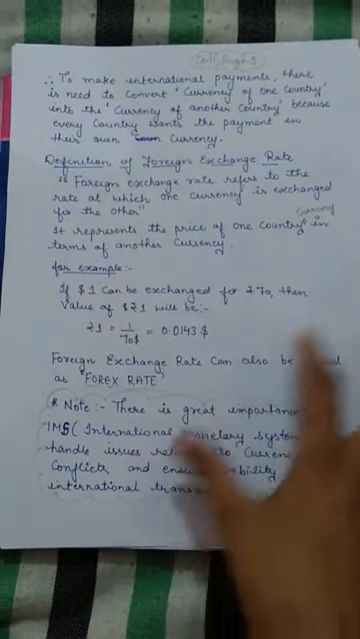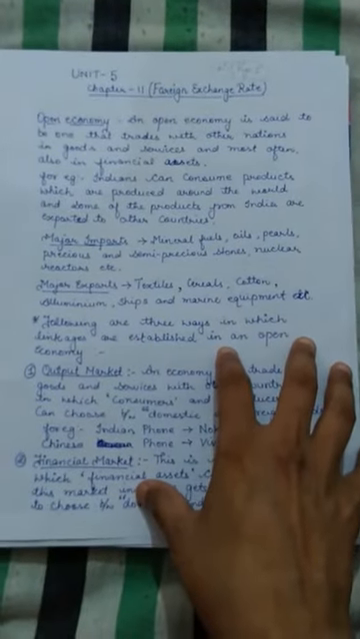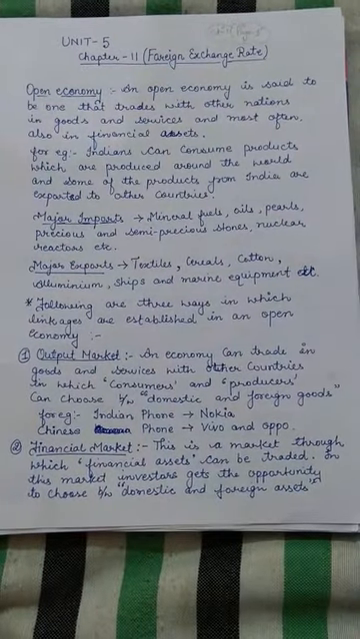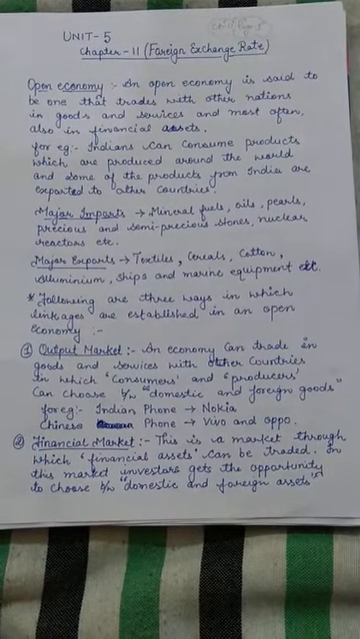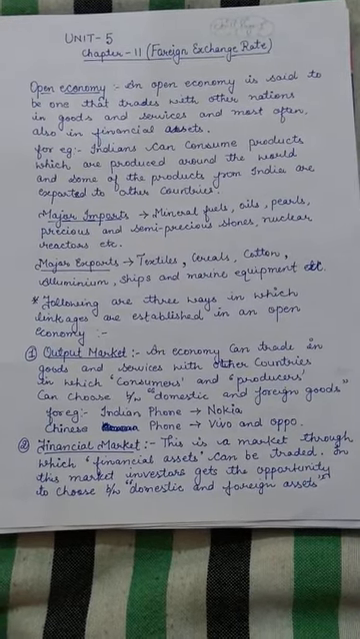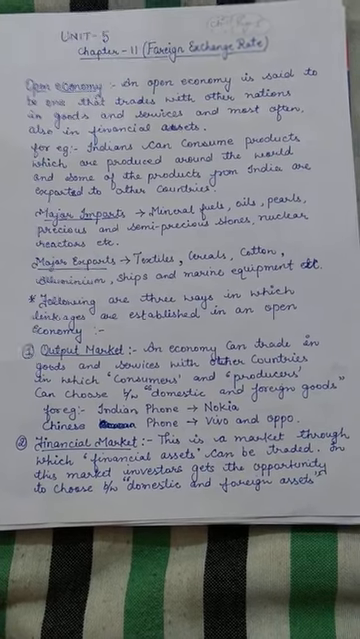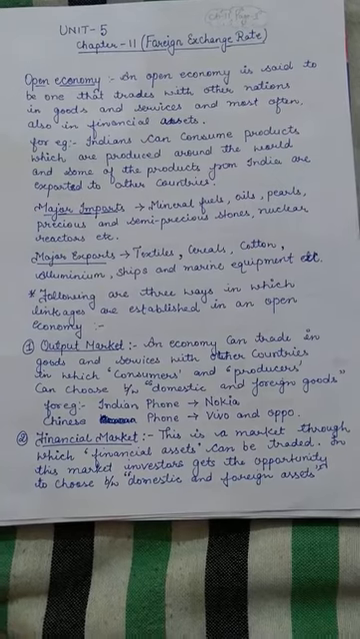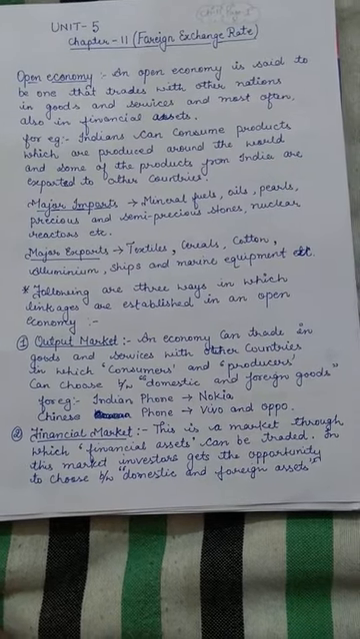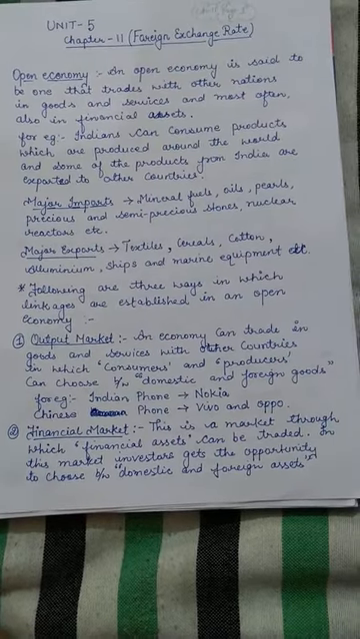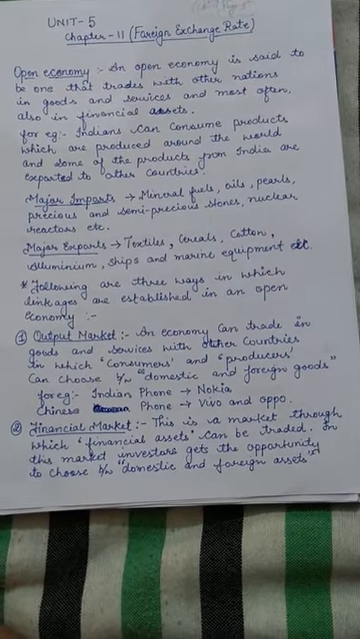So let me make once again a brief overview of the topics. First, we have done the meaning of open economy, an example of open economy, then a few examples of major imports I have listed down, then the major exports. Then we discussed the three ways in which linkages are established in an open economy, like how two or more countries are related to each other.